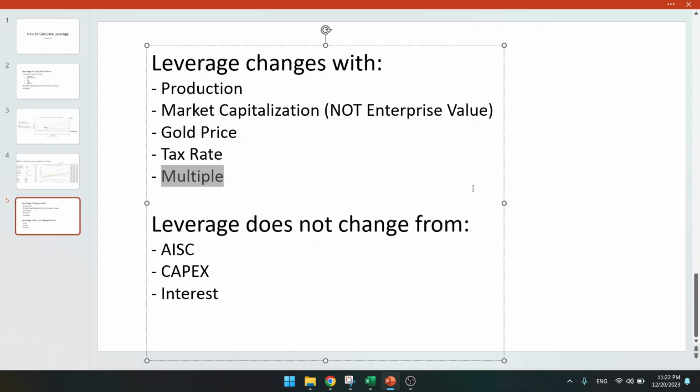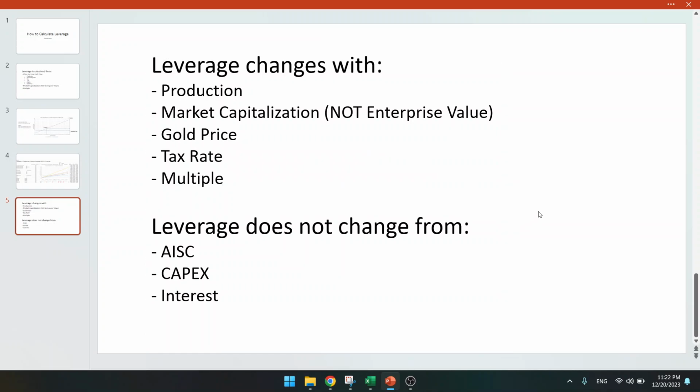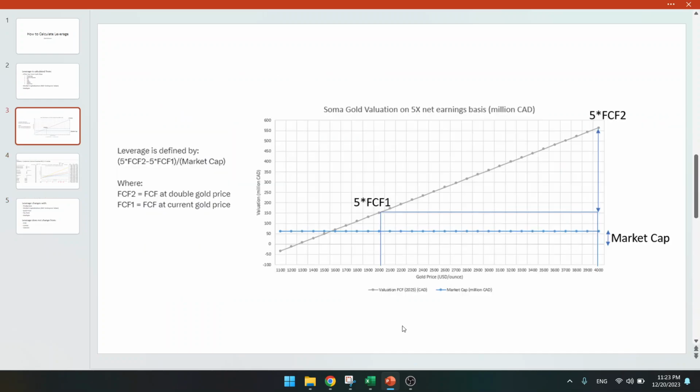And of course, the multiple, also important. Bigger companies have higher multiples. So what you will see is this is 5 times net earnings. So this is the slope. But if you do 10 times net earnings for bigger companies, then this slope will actually go steeper, right?